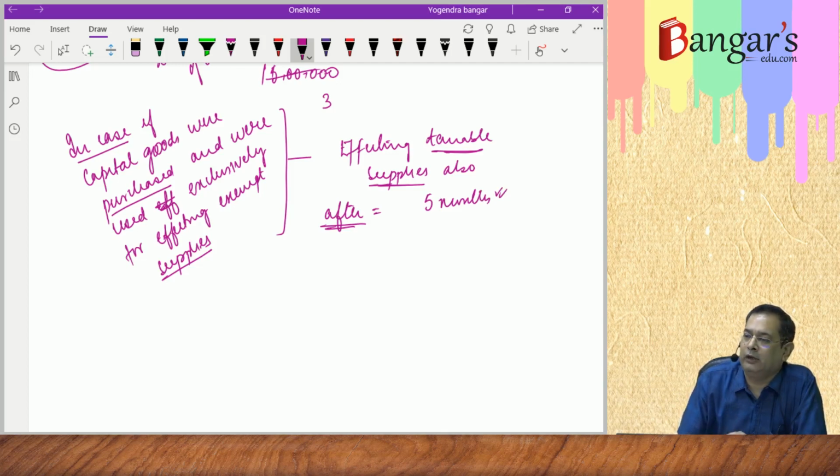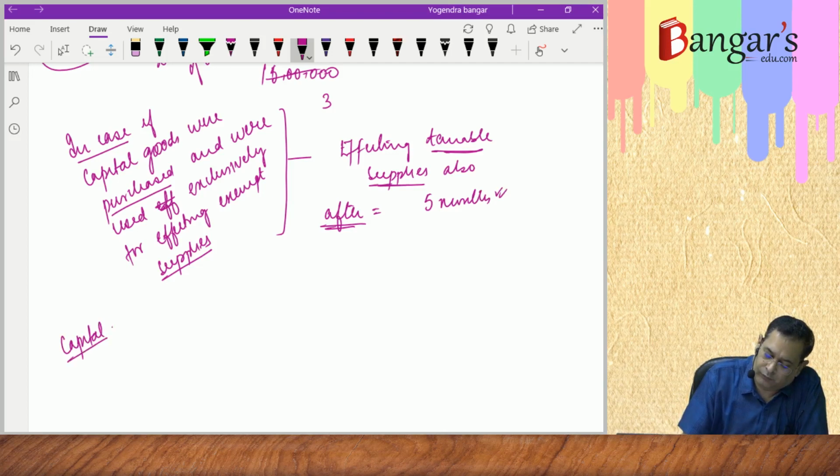Now what they are saying is, say we have purchased capital goods D 5 months before. The value was rupees 5 lakh. GST was paid at rate of 18%, that is 90,000 rupees.